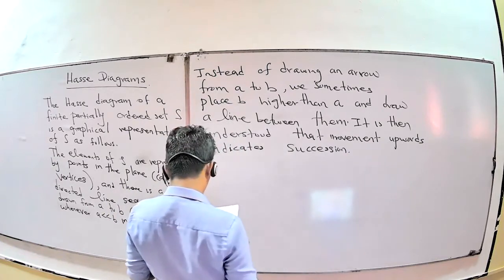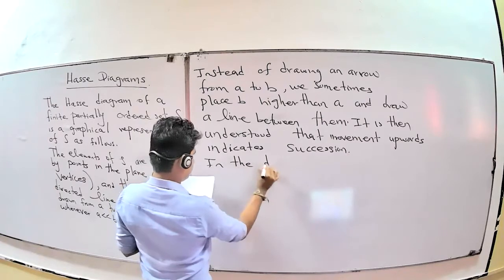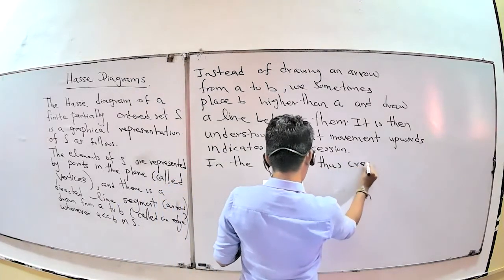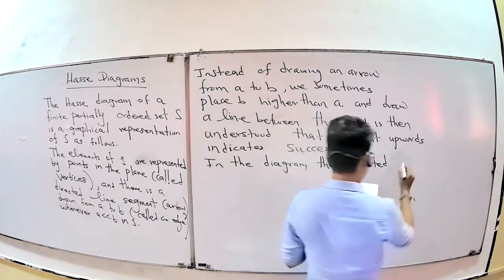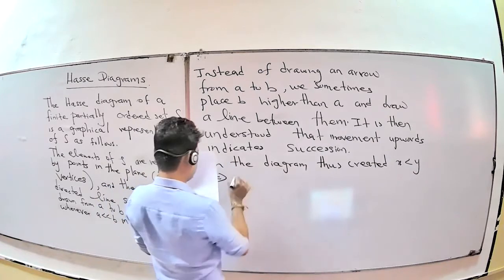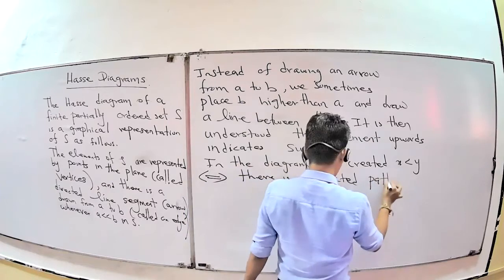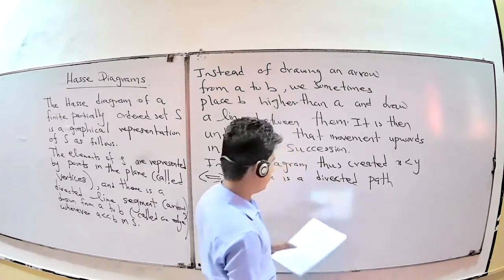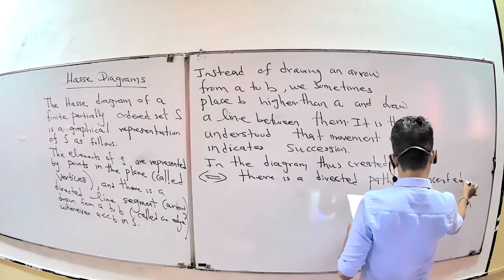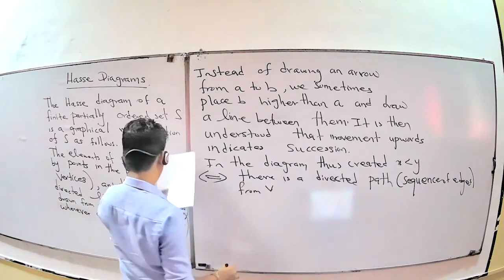In the diagram thus created, x is less than y if and only if there is a directed path, that means a sequence of edges, from vertex x to vertex y.